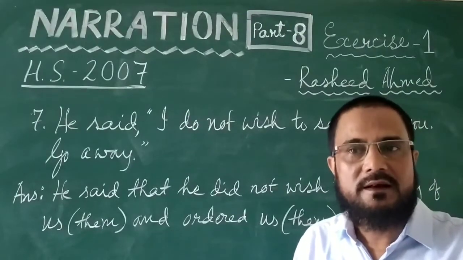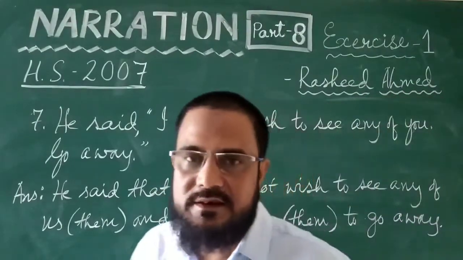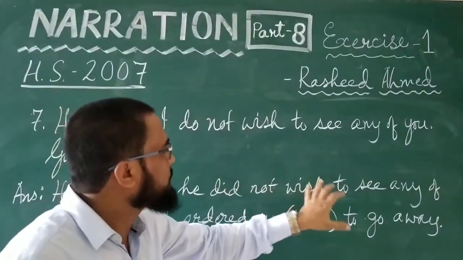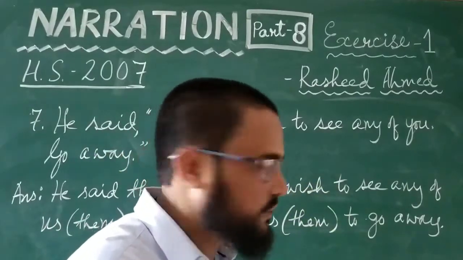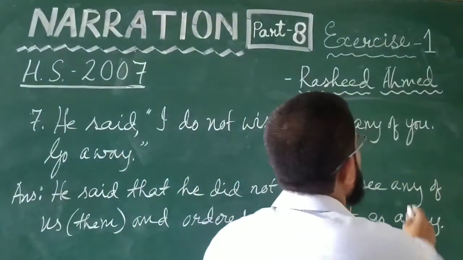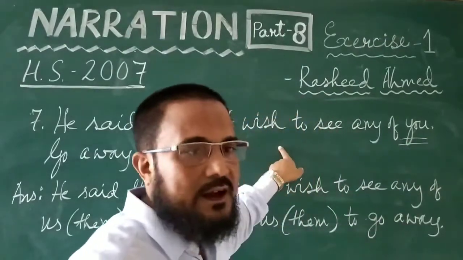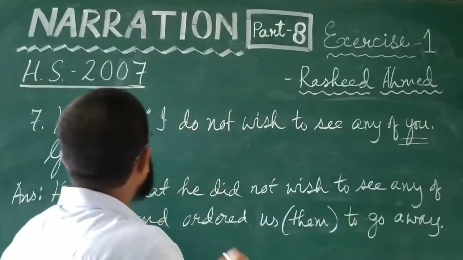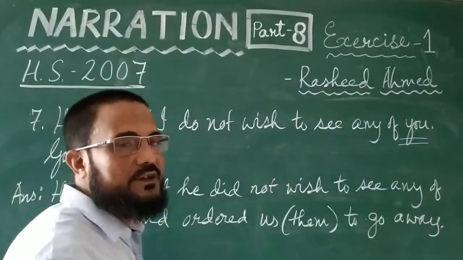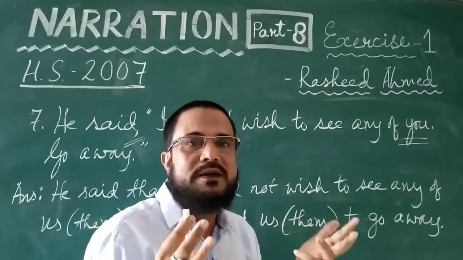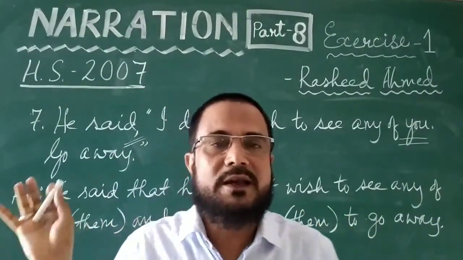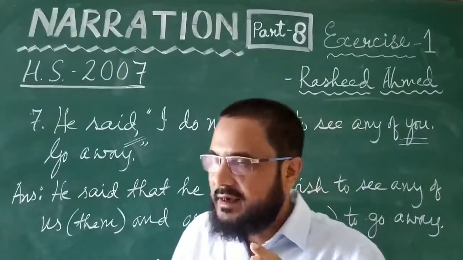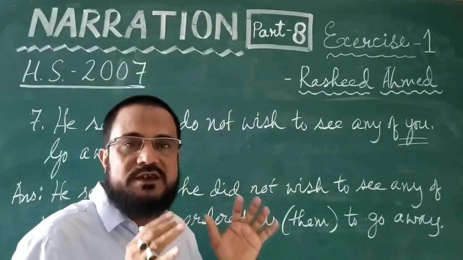"I do not wish to see any of you. Go away." He said that he did not wish to see any of you. Here is the question. This "you" is second person in direct narration. We all know that the second person word should be changed into the object of the reporting verb. But here you see, there is no object. He said to whom, there is no mention. Who could be these people to whom this man was speaking? Just let us use our intelligence. He said, "I do not wish to see any of you, go away."